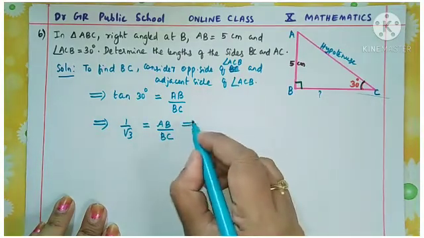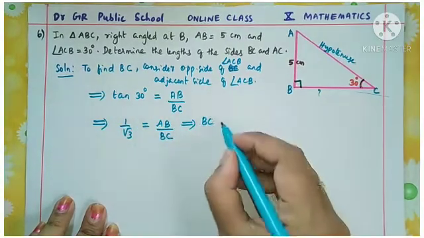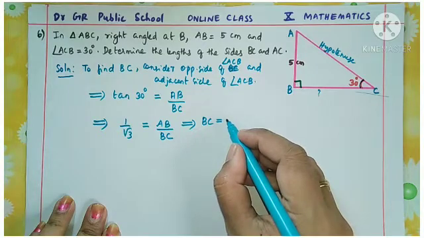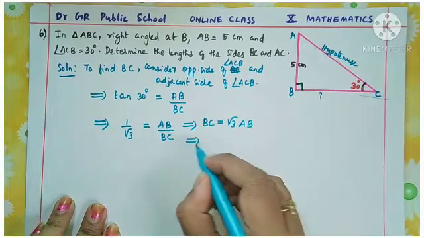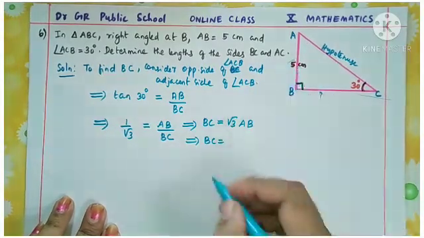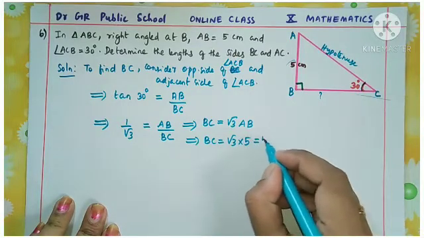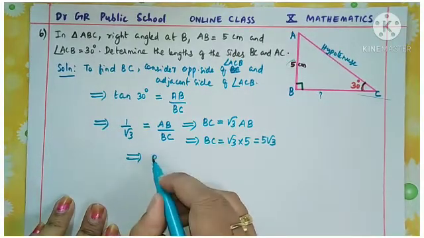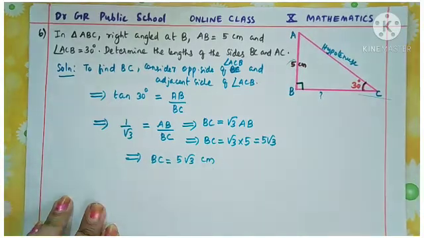This implies, cross multiplying, 1 into BC equals root 3 AB, that is BC equals root 3 into 5, that is 5 root 3. This implies BC is equal to 5 root 3 centimeters.